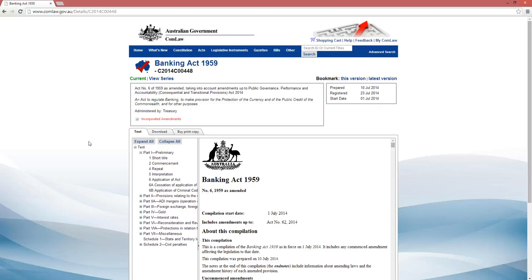If you're looking for an authorized version of a state act, you should go to the website of the relevant parliament. So if you're looking for a Victorian act, you go to the Victorian Parliament website, and the Parliament website of any particular state will either have the acts or a link to a website to it.